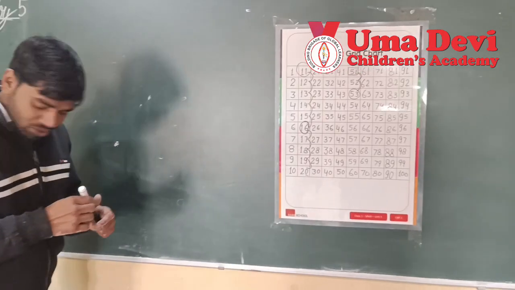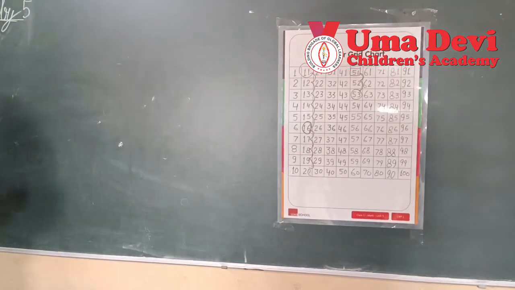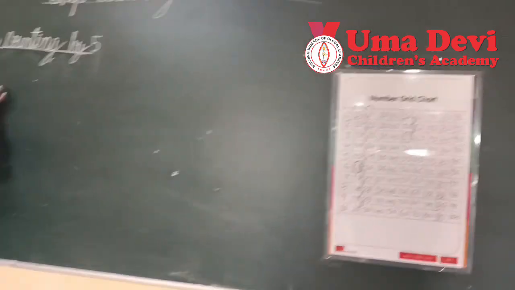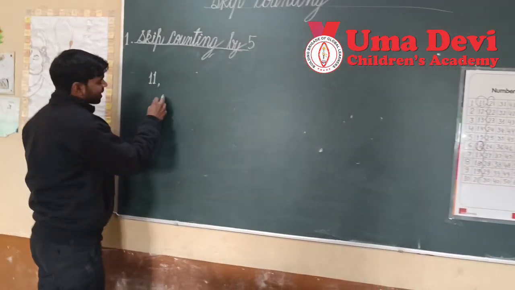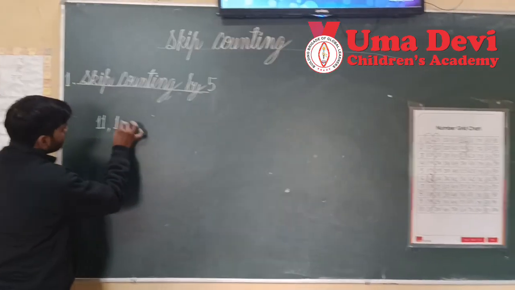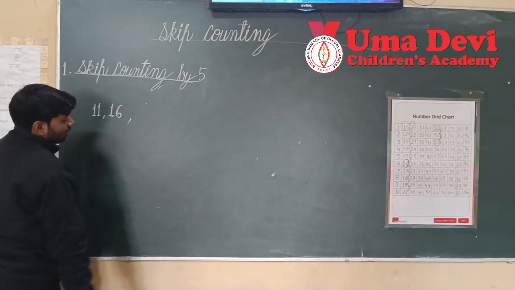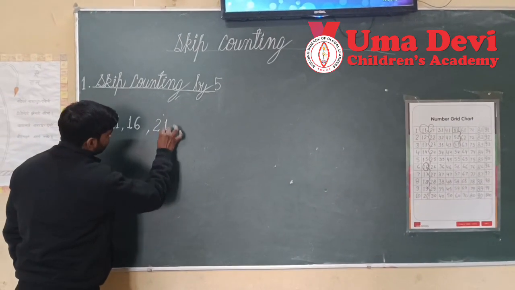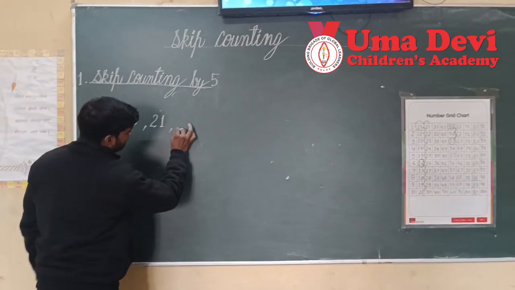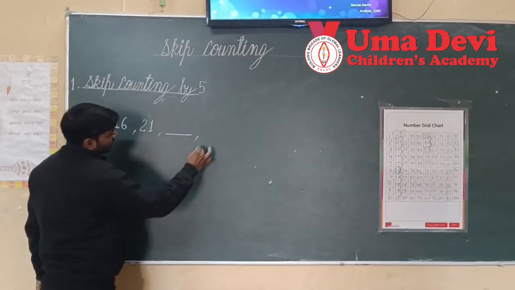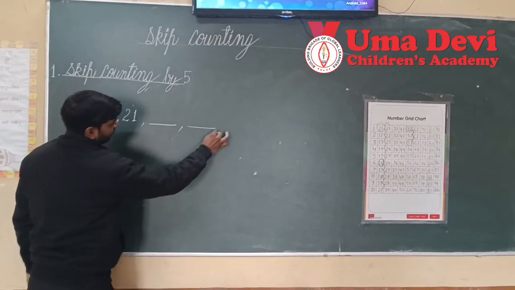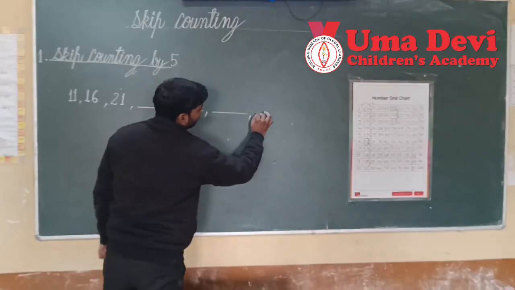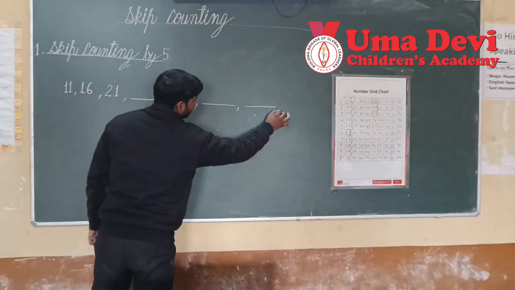So what will come after 11? If the first number is 11, what will be the second number? The second number will be 16. What will be the third number? The third number will be 21. And what will be the fourth number? What will be the fifth number? What will be the sixth number? And what will be the seventh?